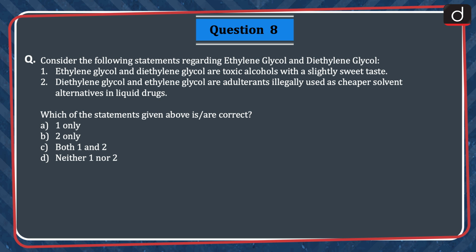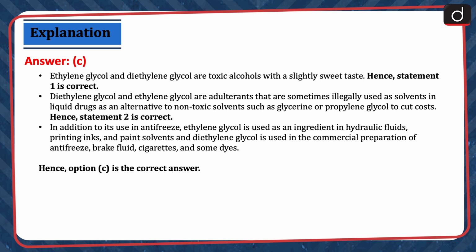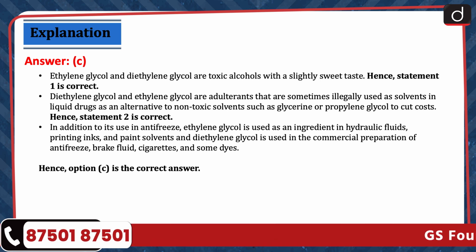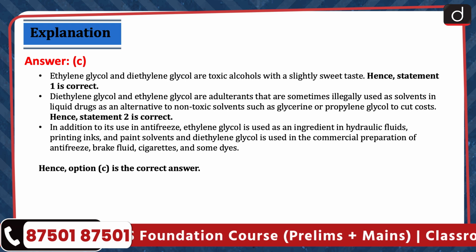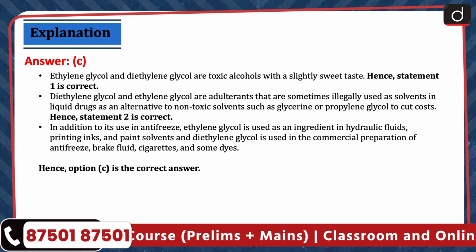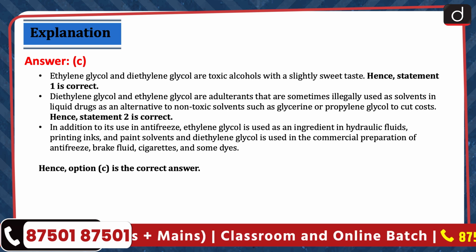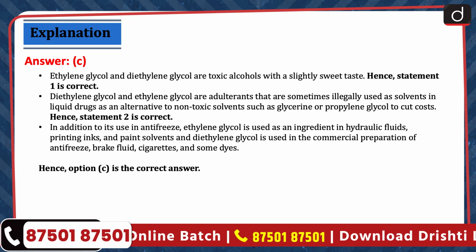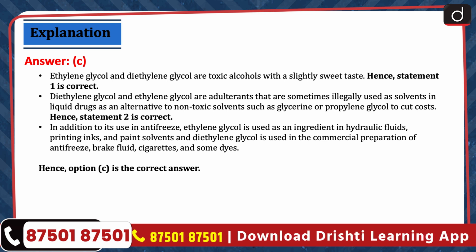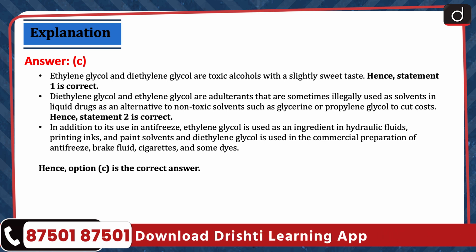Ethylene glycol and diethylene glycol are toxic alcohols with a slightly sweet taste. Hence, statement 1 is correct. Diethylene glycol and ethylene glycol are adulterants that are sometimes illegally used as solvents in liquid drugs, as an alternative to non-toxic solvents such as glycerin or propylene glycol to cut costs. Hence, statement 2 is correct. In addition to its use in antifreeze, ethylene glycol is used as an ingredient in hydraulic fluids, printing inks, and paint solvents, and diethylene glycol is used in the commercial preparation of antifreeze, brake fluid, cigarettes, and some dyes. Hence, option C is correct.